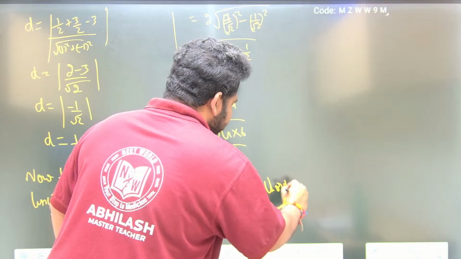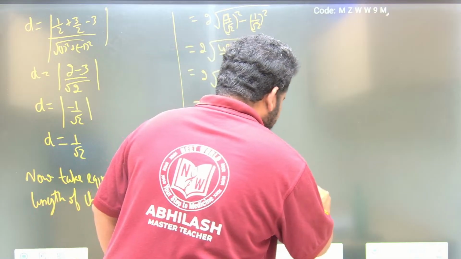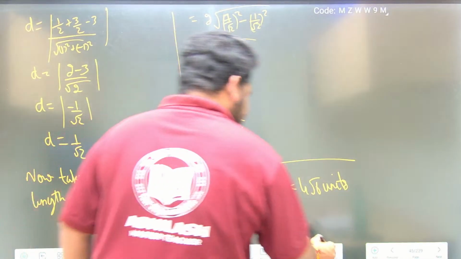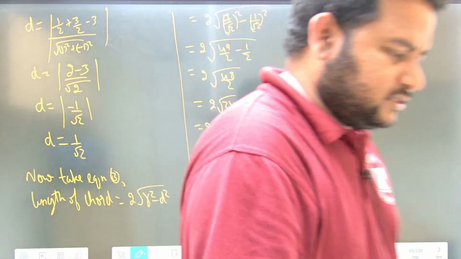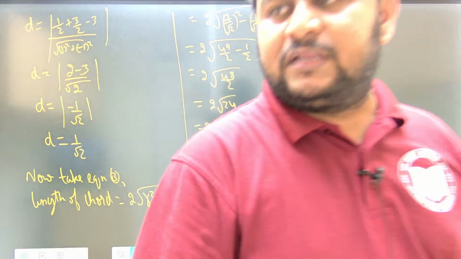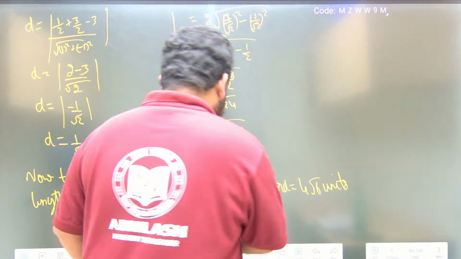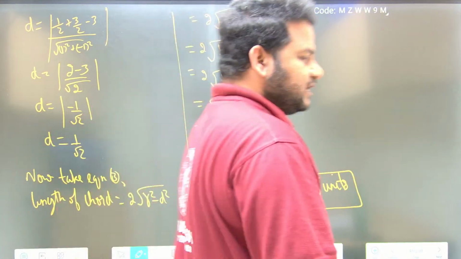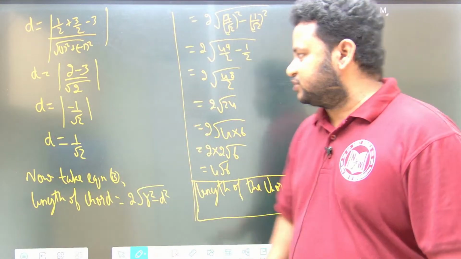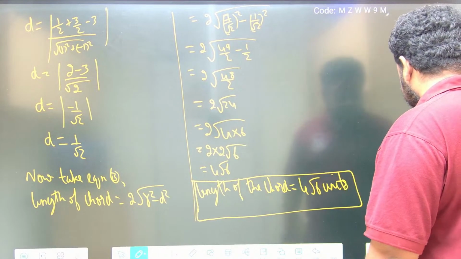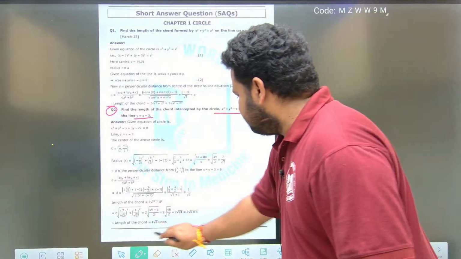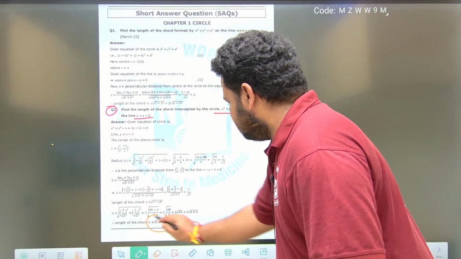is equal to 4 root 6 units. This is the final answer, friends. This is how you have to solve this question. The answer here, yes, we are getting 4 root 6 units. That is what we got.